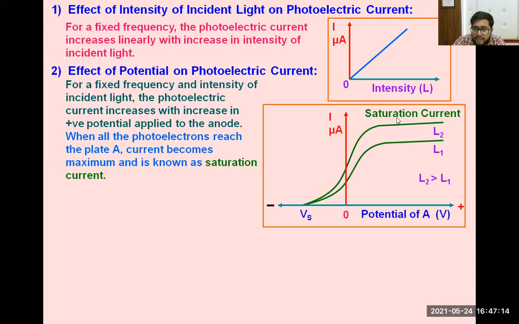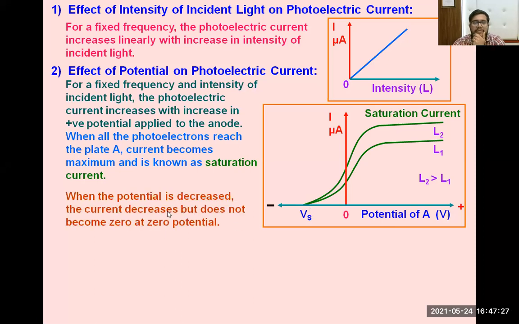If we extend this line to the negative axis, we get a negative potential, which is called the stopping potential. When potential is decreased, the current also decreases, but it does not become zero at zero potential.